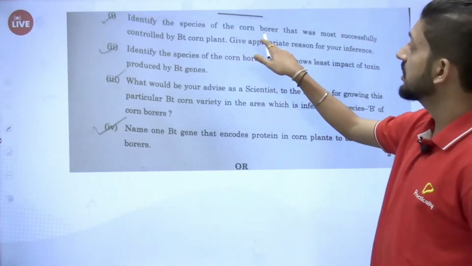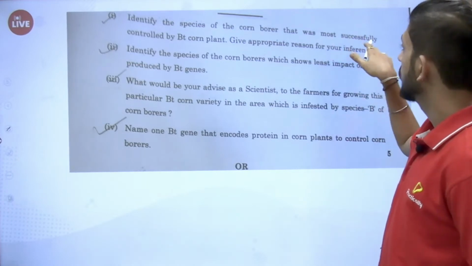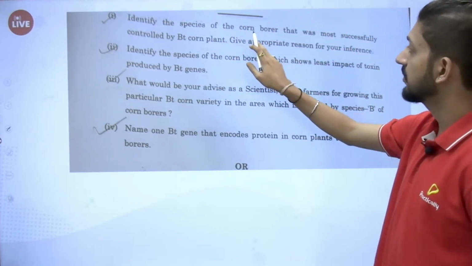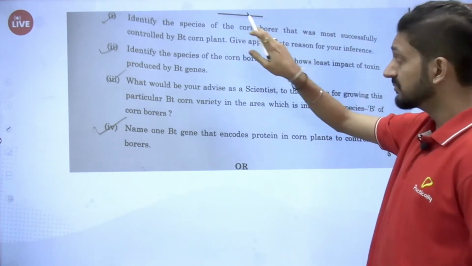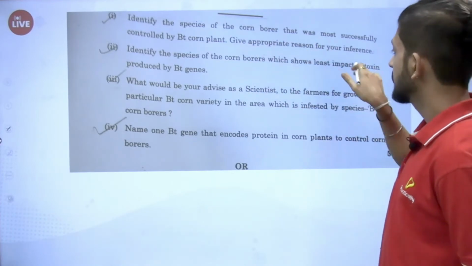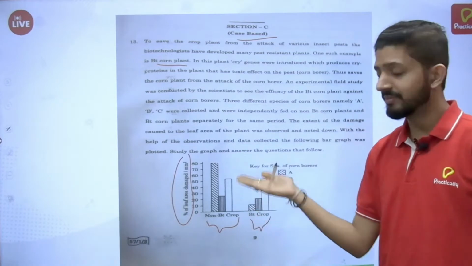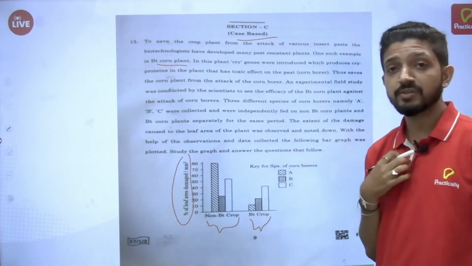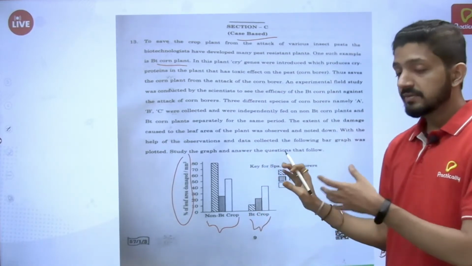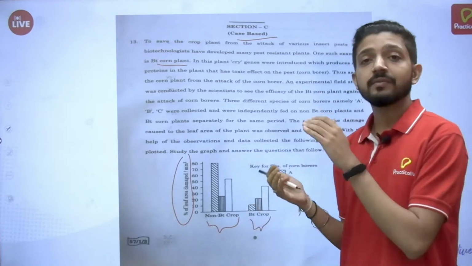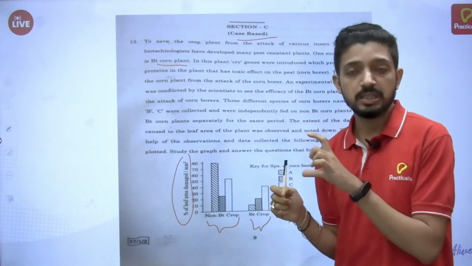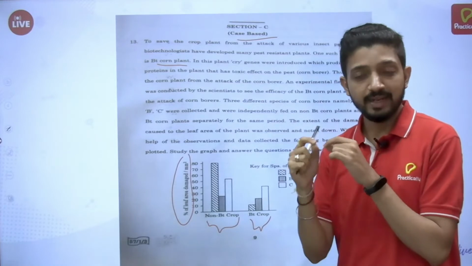Identify the species of corn borer that was most successfully controlled by Bt corn plant. Give appropriate reasons for the inference. So, it's a very direct question. From this, what can we understand, which was most effective? We have to see the graph, and wherever there is maximum difference, in that is the most effective.